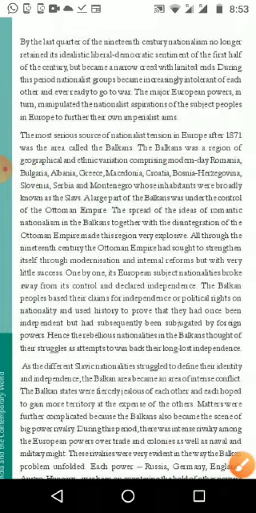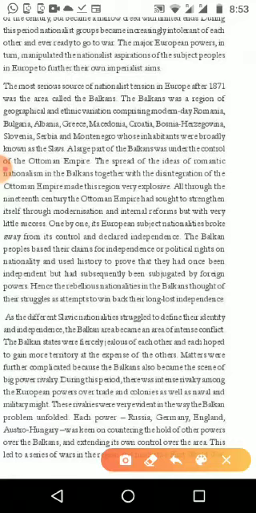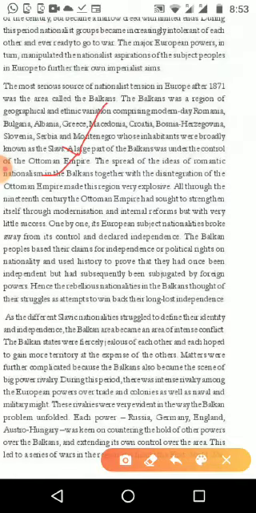A large part of the Balkans was under the control of the Ottoman Empire. We have seen the Ottoman Empire before, when we studied Germany and Italy unification. So many parts of the Balkans were under Ottoman control. With the spread of the idea of romantic nationalism and the disintegration of the Ottoman Empire, all these seven or eight countries became aware of nationalistic feeling. So they started to think about how they could overcome the Ottoman Empire.